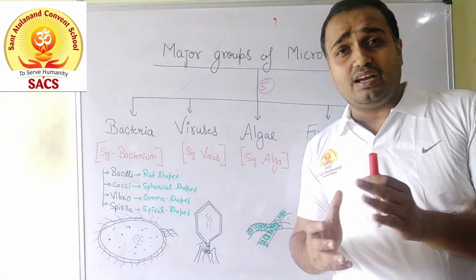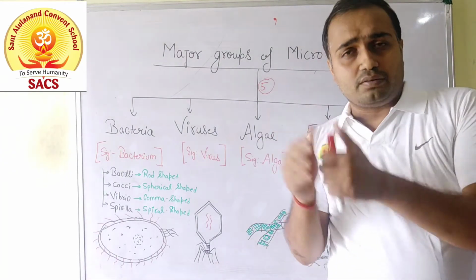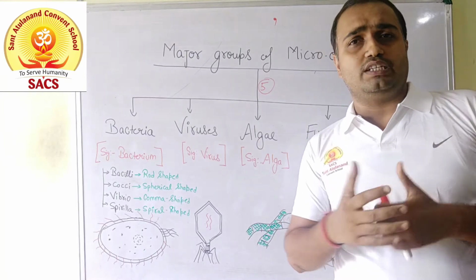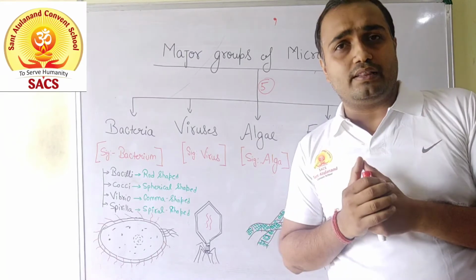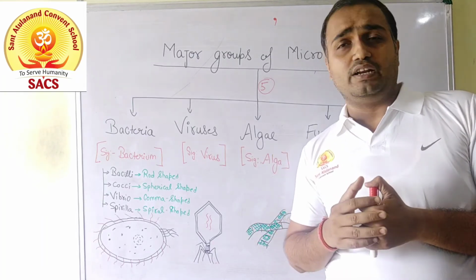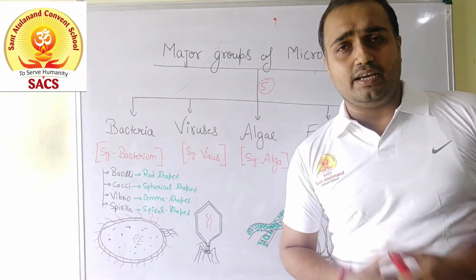Some of the bacteria are beneficial for us, like lactobacillus, जो कि milk को curd में convert करने में help करता है. Unlike this, other bacteria will also be useful, जैसे हमारे intestine में E. coli पाए जाते हैं, जो हमारे लिए useful होते हैं. But majorly the bacteria are harmful in nature, pathogenic in nature, means they have the ability to cause disease in our body.